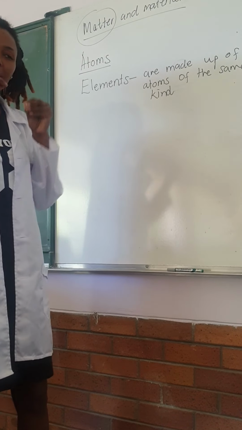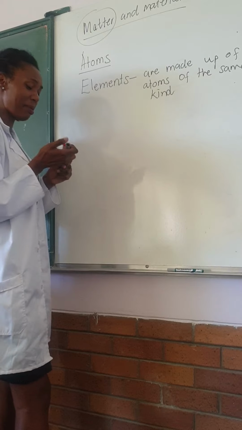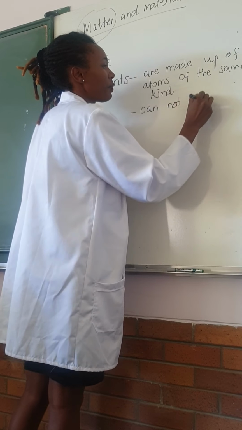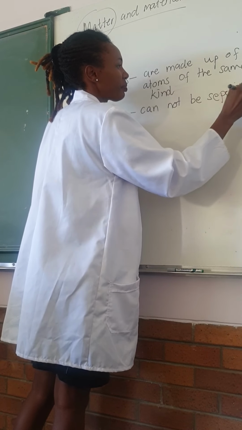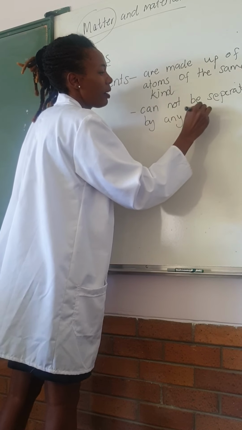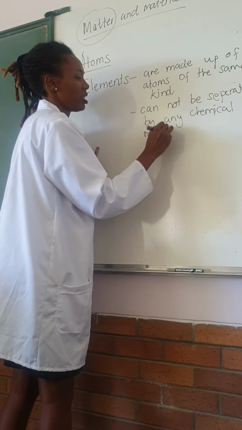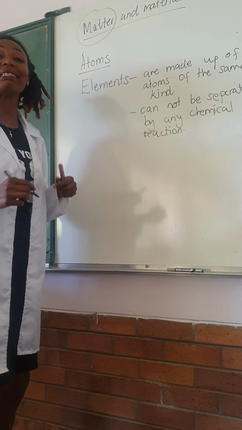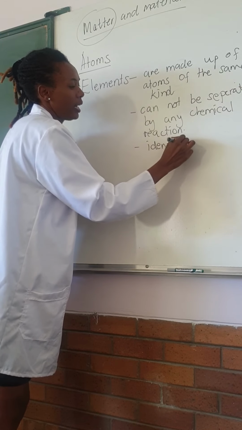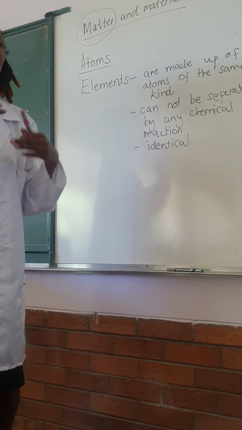Those same atoms cannot be separated by any chemical reaction, because they are very much identical. They are bonded together, and there is nothing that can actually separate them.